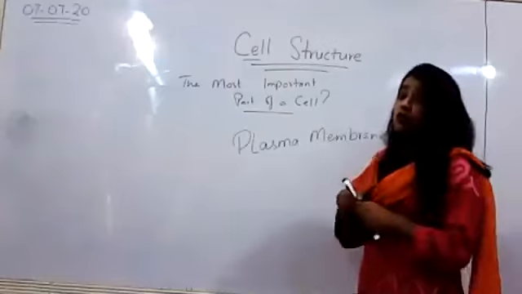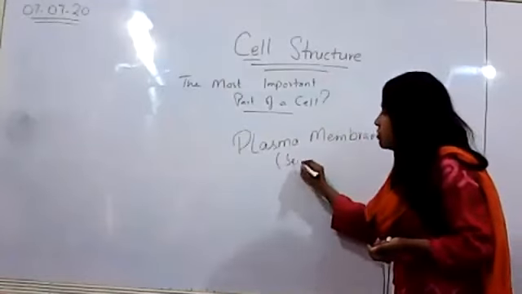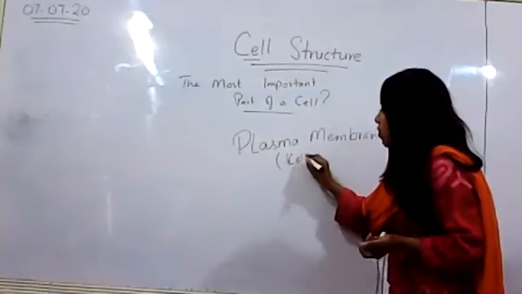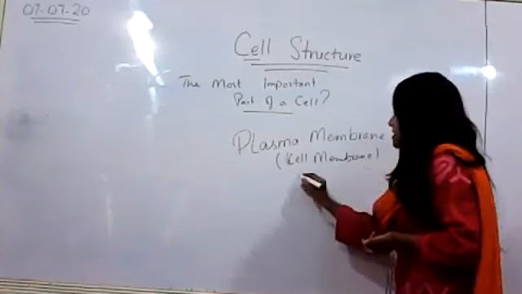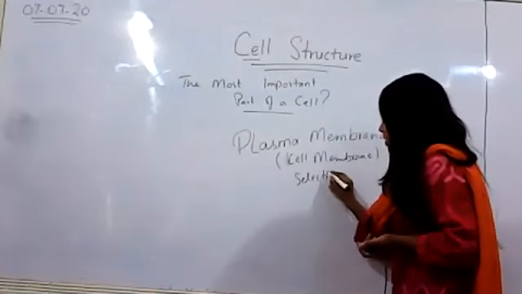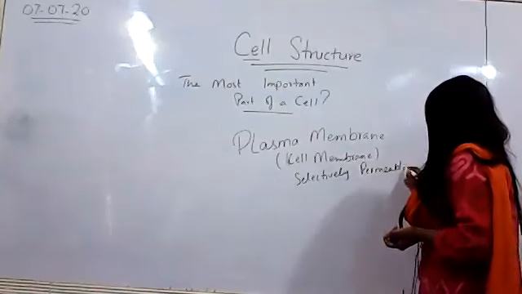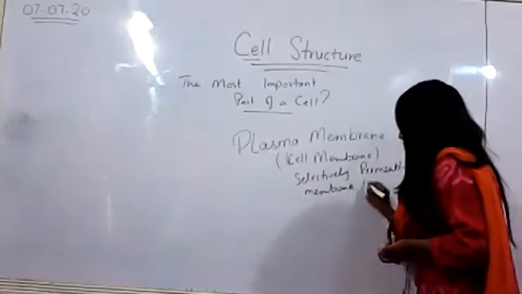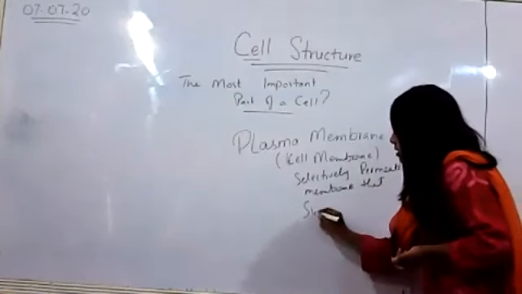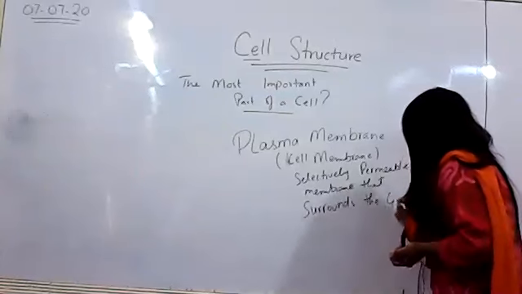Plasma membrane, as you all might remember, I'll give you a quick review. Plasma membrane, also commonly known as the cell membrane, is a selectively permeable membrane surrounding the cells. Membrane that surrounds the cell.